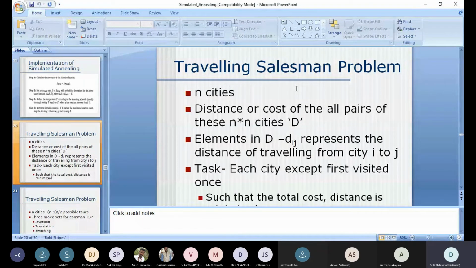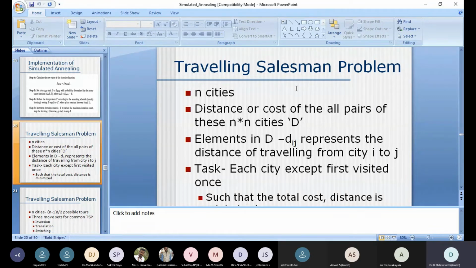So for n number of cities, we have to make a tour. Whenever we make a tour in the traveling salesman problem, the most important thing is either to reduce the distance or to reduce the cost. Automatically, if you reduce the distance, then the cost will also be reduced. So we can keep either one as the target.